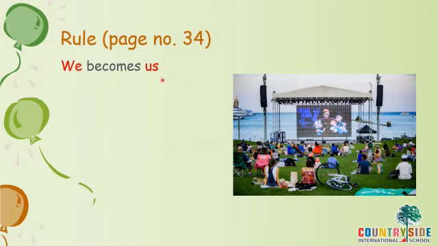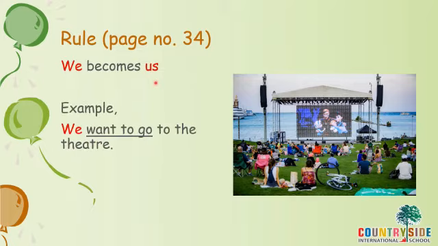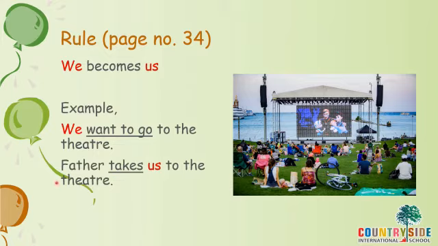We becomes us. Let's see an example. We want to go to the theater. Want is a verb given here. The pronoun is used before it. So we, it's told about everyone together. Now, father takes us to the theater. Takes is an action word here, a verb. So if you use the pronoun after the verb, we will change into us.